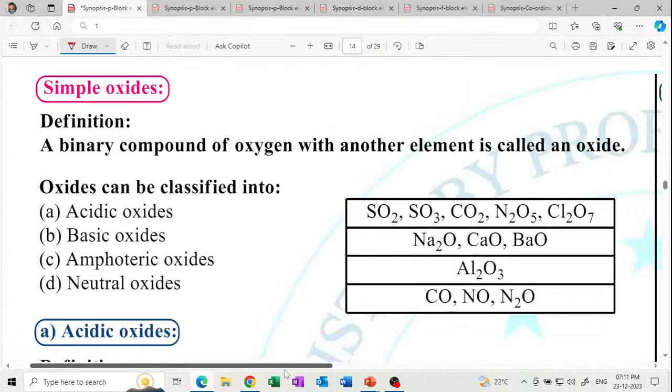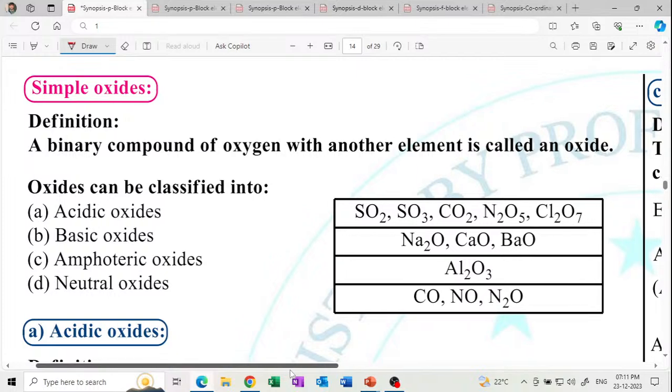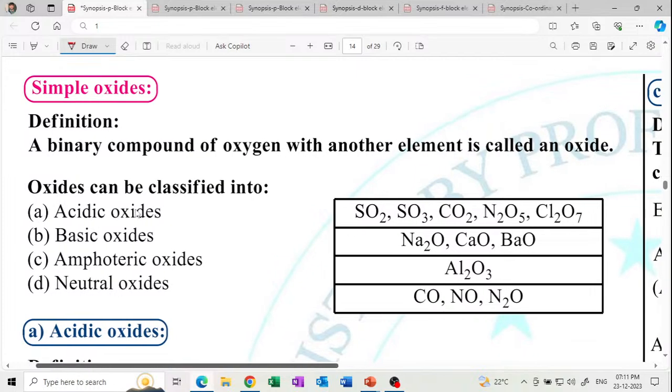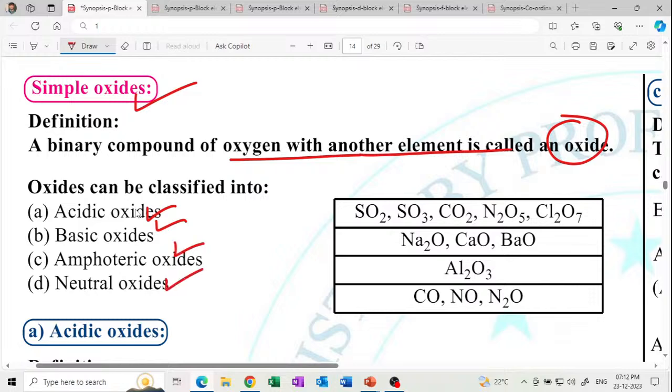Next are the simple oxides. What are the simple oxides? A binary compound of oxygen with another element is called an oxide. So simple. What are the oxides? Oxides are classified into four types: acidic, basic, amphoteric, and neutral oxides.